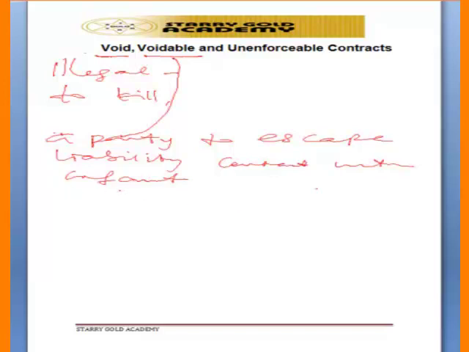The contract is binding on the adult that enters into the contract with the infant, but the contract is not binding on the infant, except if it is a contract of necessaries. Okay, so take for example, an adult promises to sell a car to an infant, and the infant promises to pay.